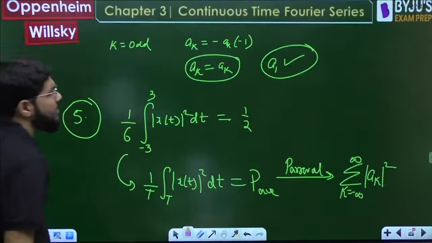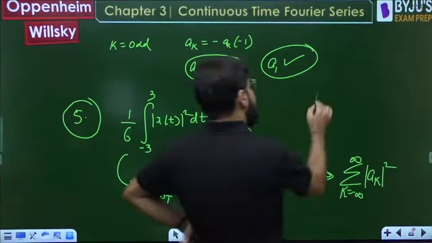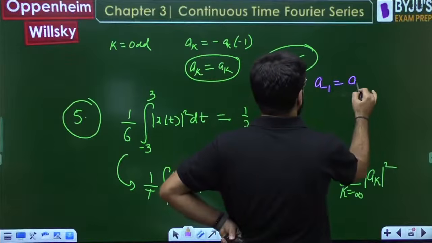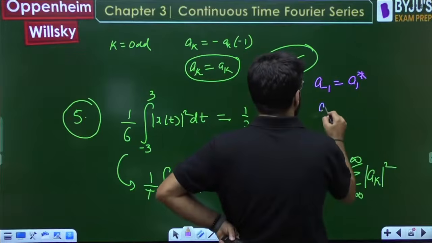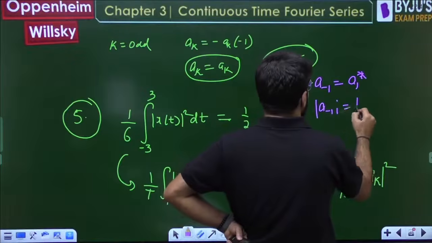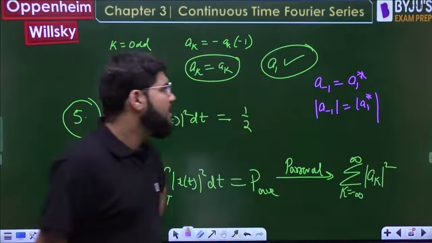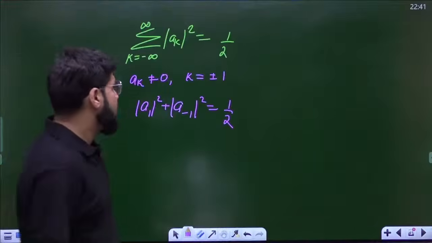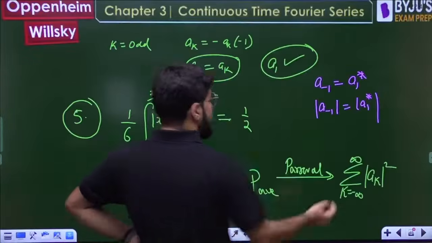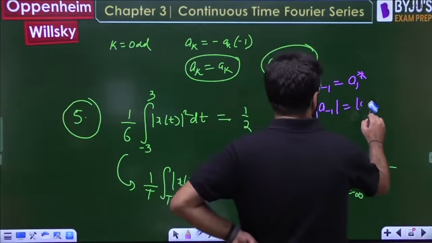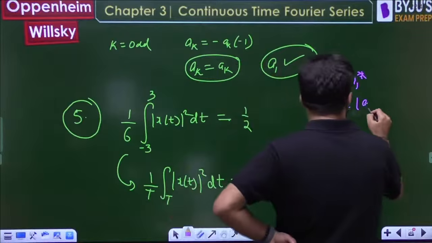Okay, what will conjugate symmetry suggest? Conjugate symmetry suggests that a minus 1 is equal to a1 star, but a number and its conjugate will have the same magnitude. A number and its conjugate will always have the same magnitude. So modulus of a minus 1 will be modulus of a1.